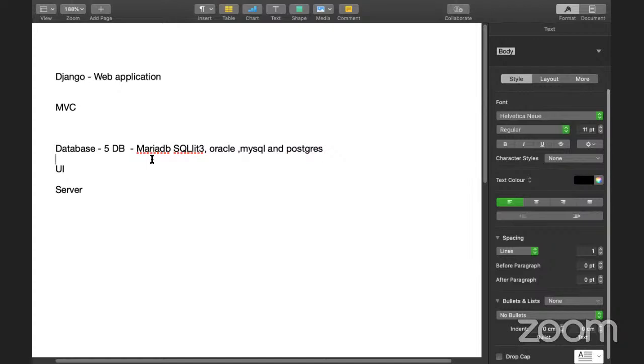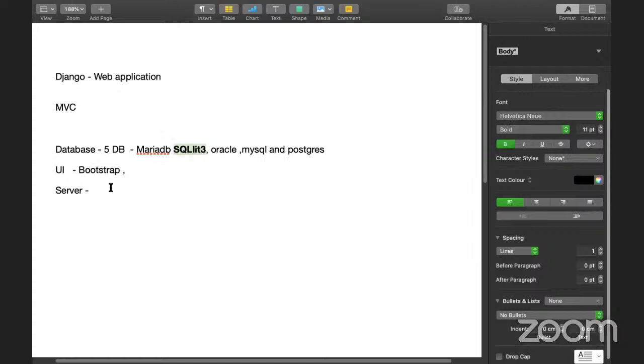And for the user interface, I'm going to use Bootstrap here. You can use anything, you can use Bootstrap, or we can go with React JS, and we can also use different frameworks. And we can also use different servers. When you are working on your local computer, the default database is SQLite 3.